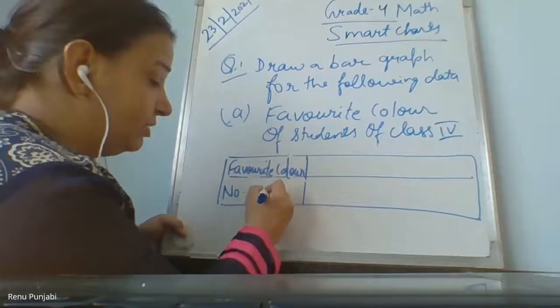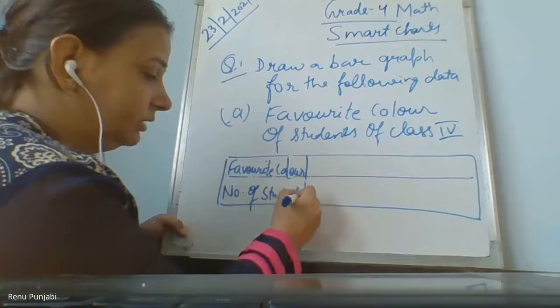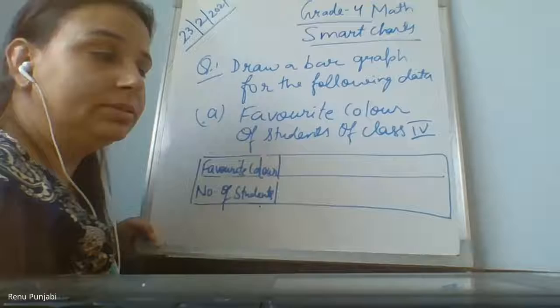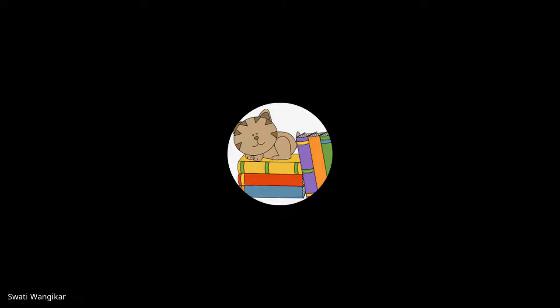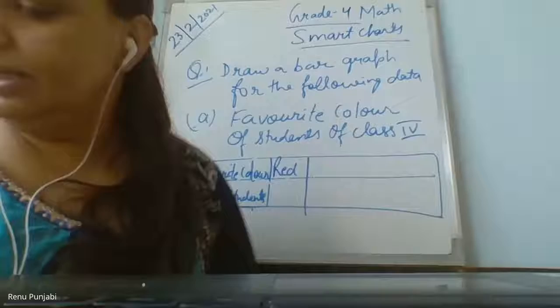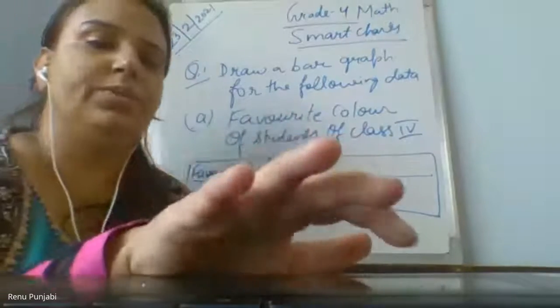Number of students. Ma'am, your board is not properly visible. It's very blur. Now check. You can pin her and then you can see her properly. Yes, I have pinned her, then also it's very blur. I can see her board very properly. It is not blur. It is really very clear. Okay, just a minute.